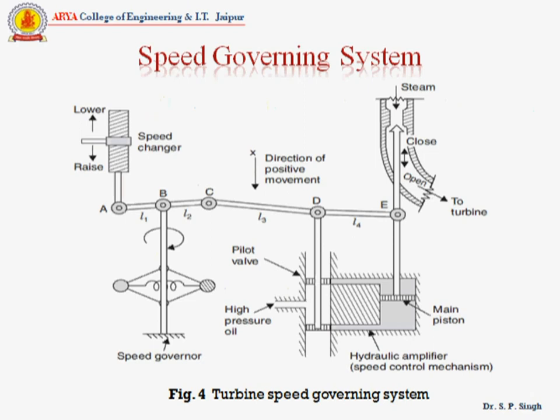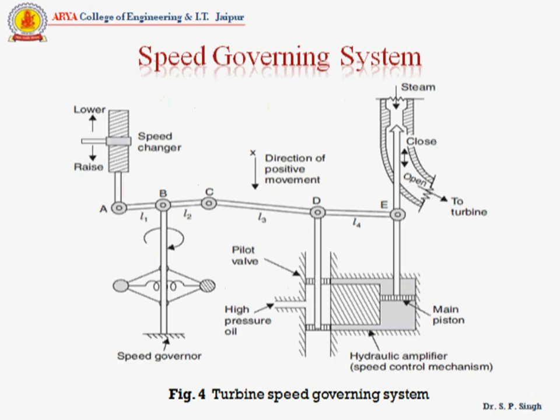Now figure 4 shows the turbine speed governing system. Here this is the speed governor, this is the linkage mechanism ABC and CDE. Here this is the hydraulic amplifier and last is the speed changer.